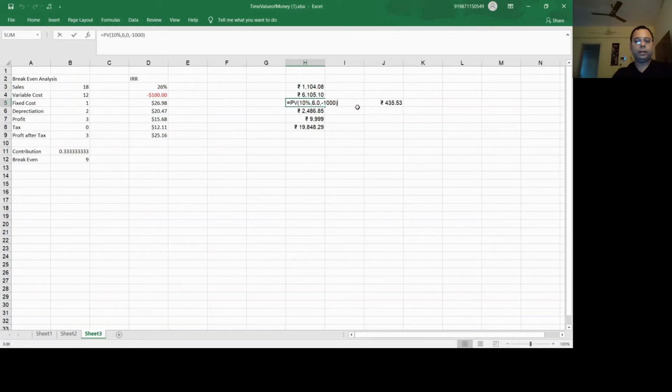Similarly, FV, and then present value calculation, again present value calculation, again present value calculation. So these are the formulas. I'll share this Excel; it's already shared, I believe.